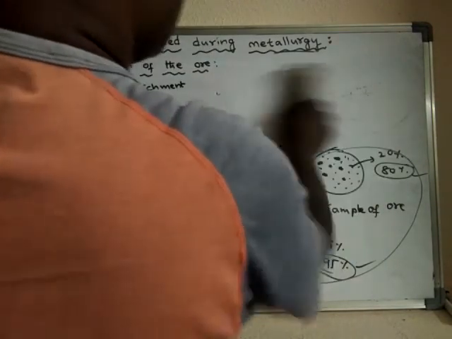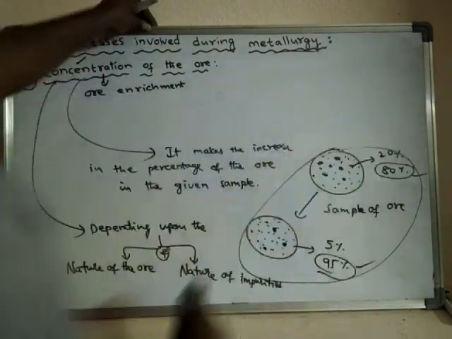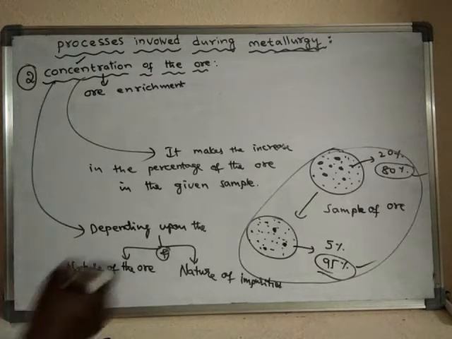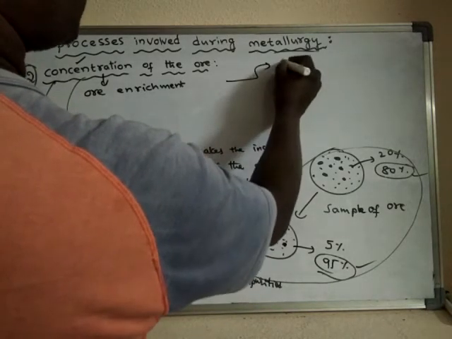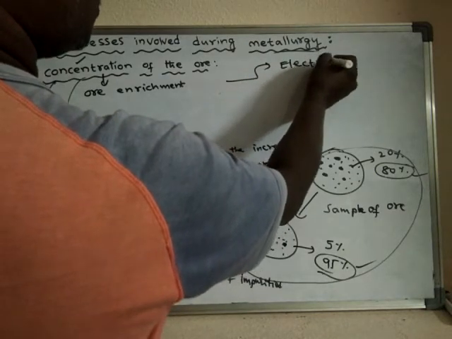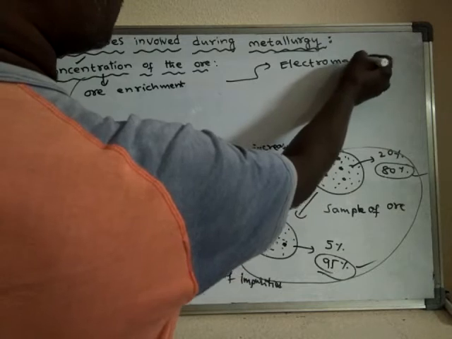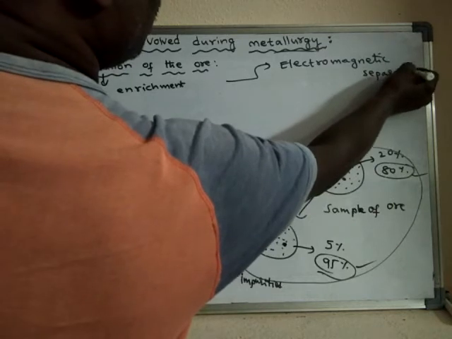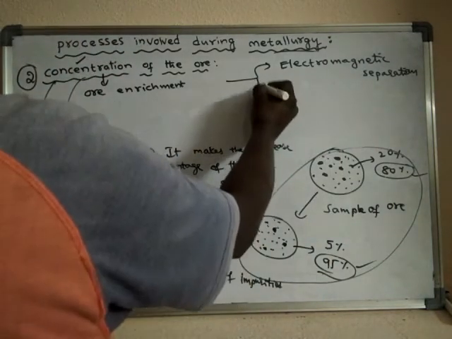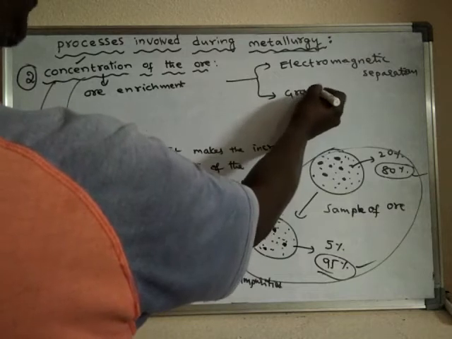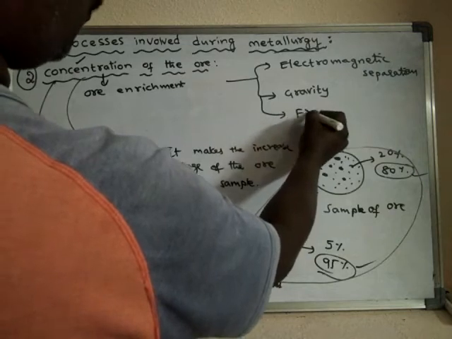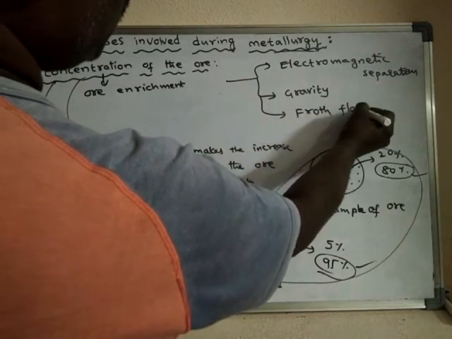So what are the different concentration methods available? So already we have seen the electromagnetic separation method. Another one is the gravity method, and another one is the froth flotation method.